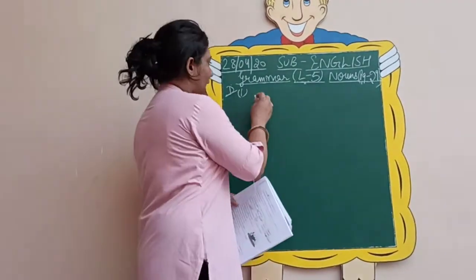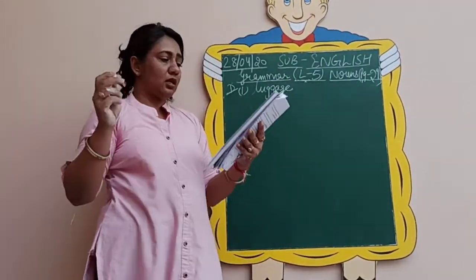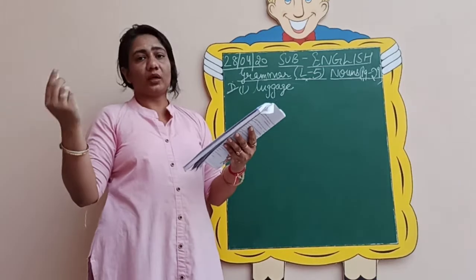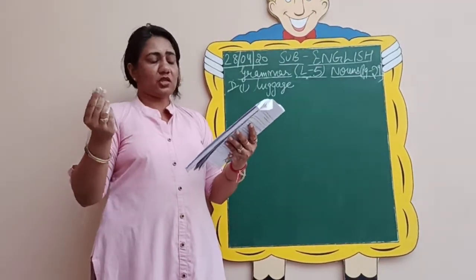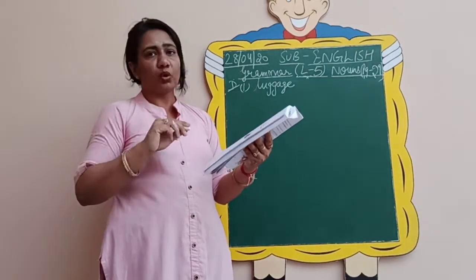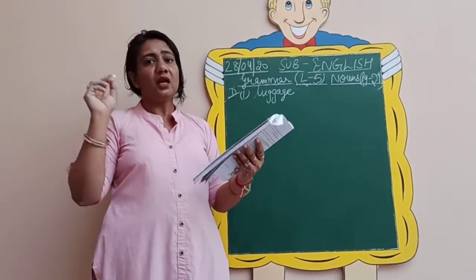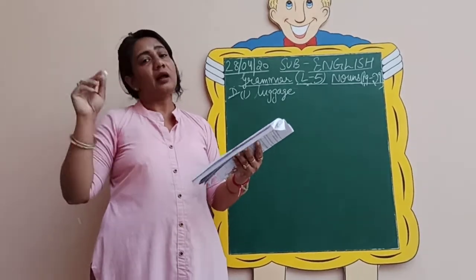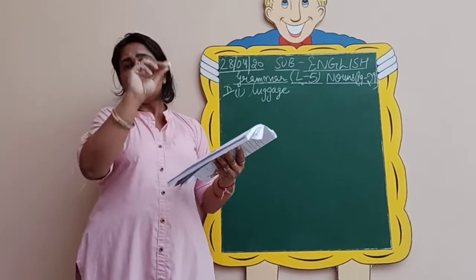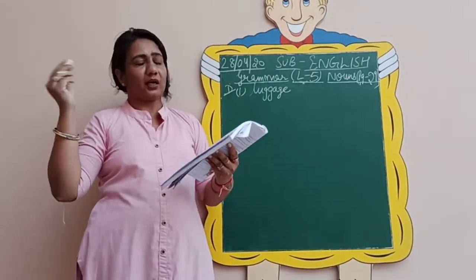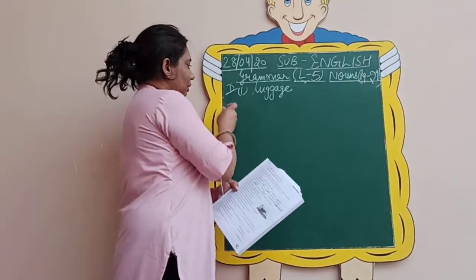So I'll just write down the wrong word that is used there. But you will correct in the book itself. So just cut S over there and just make it luggage in the book itself. First underline the wrong word, that is luggages, so that you come to know what was the error, and then you just strike off the S and write in front of that word, or even on the top you can write luggage like this I have written again. So coming to the second one now.